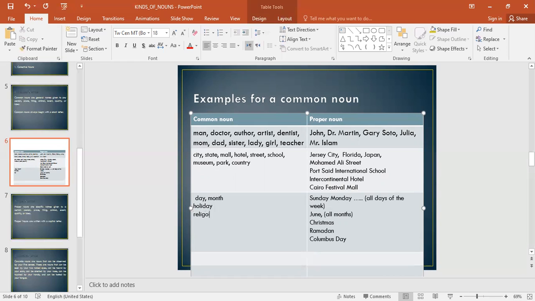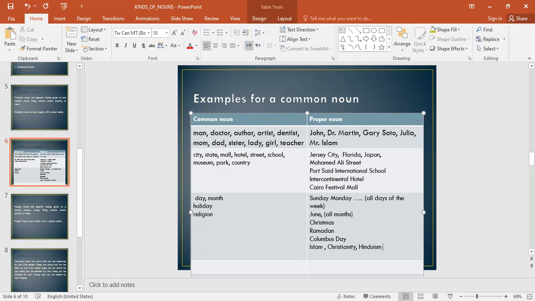The word religion alone is definitely a common noun. Any type of religion, though, is proper. If I was to say Islam, okay, Christianity, Hinduism, all right, all these religions are proper, okay?